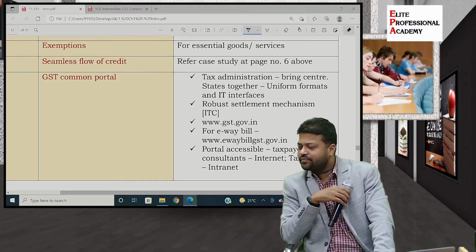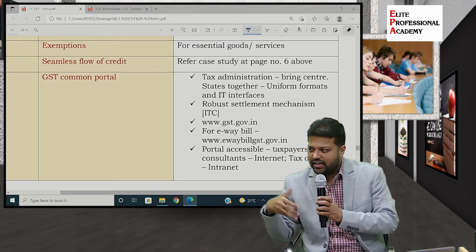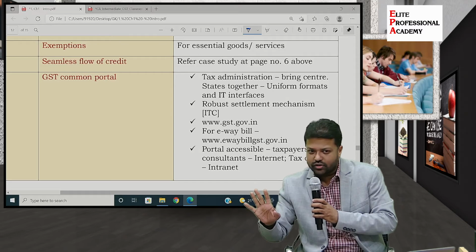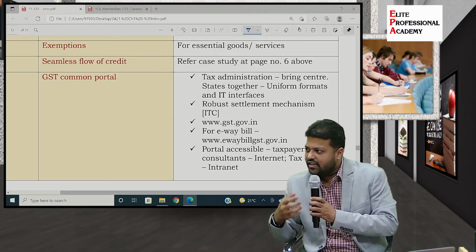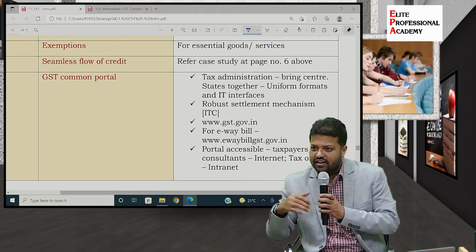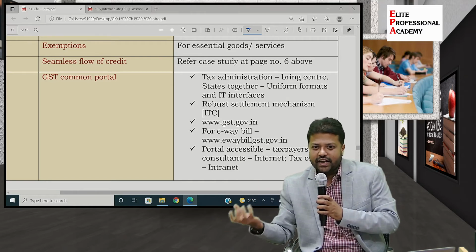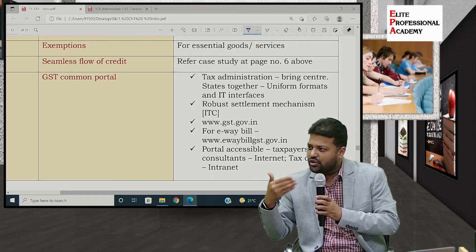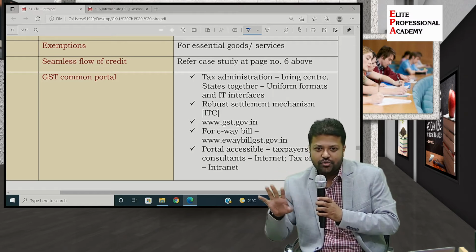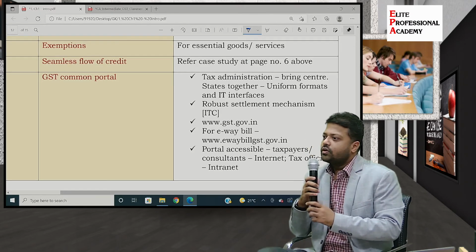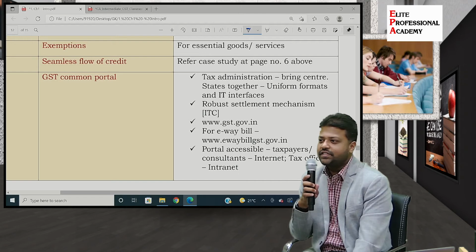I am not teaching you to evade taxes. This is just a discussion. As a chartered accountant, you should always be aware of the various ways and means in which tax can be evaded, so that you have the appropriate knowledge to deal with all those matters. So, can you think of any ways in which this can be done?